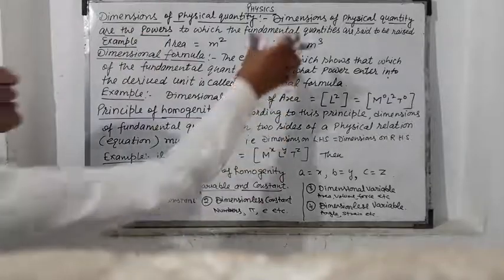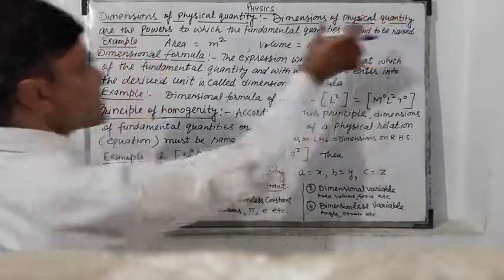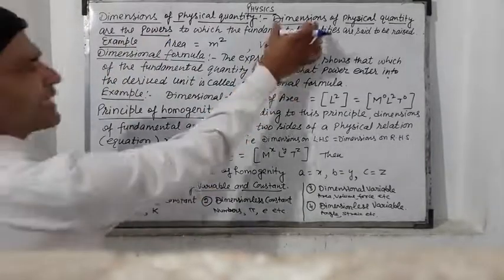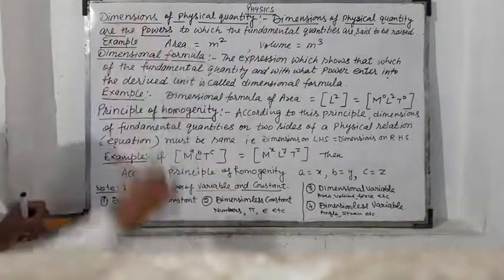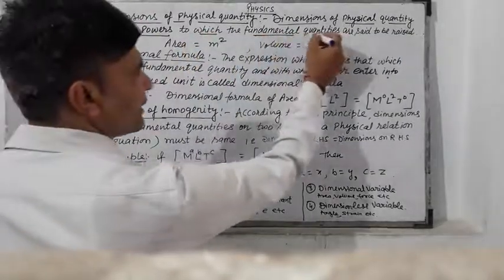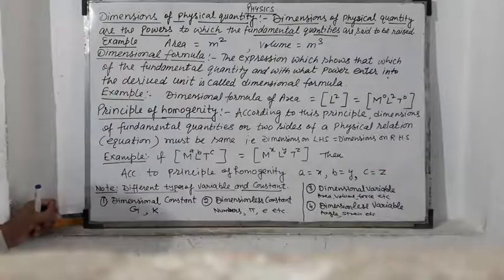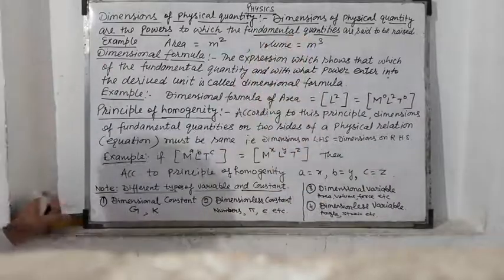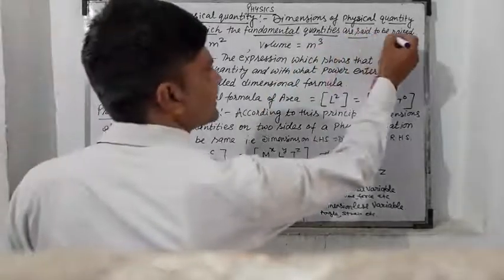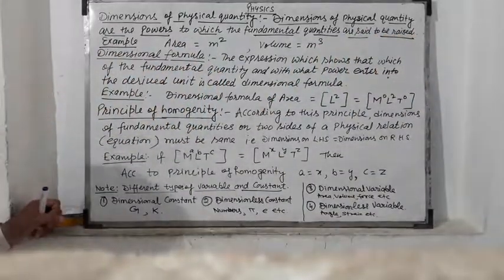In short, dimensions are the powers to which the fundamental quantities, there are 7 fundamental quantities as you know, are said to be raised.